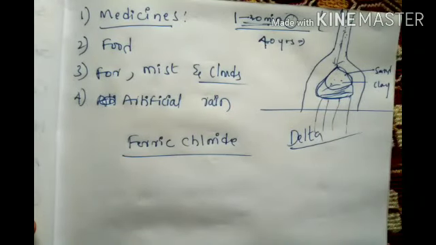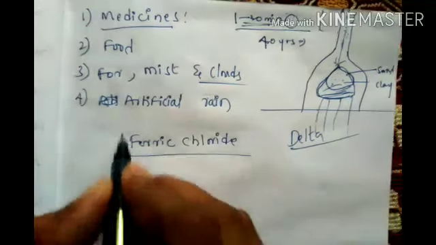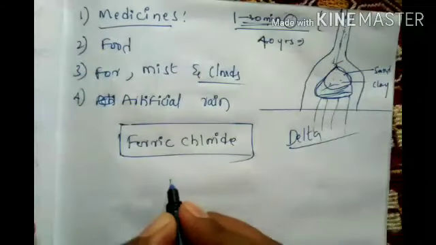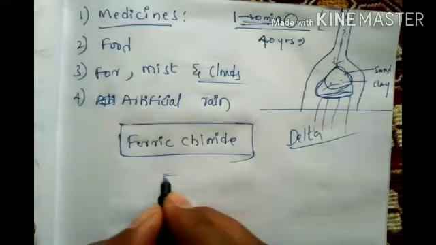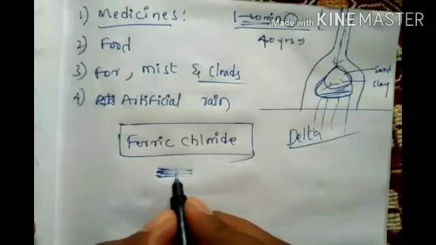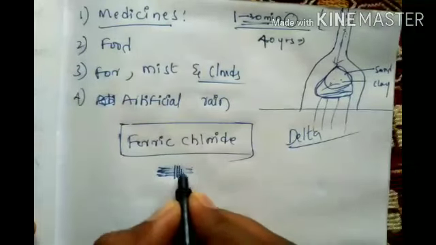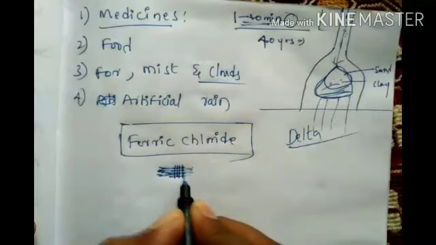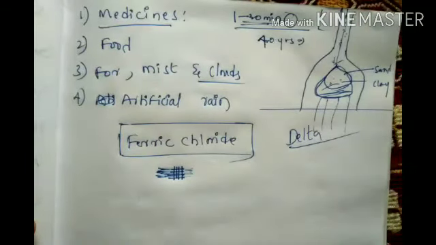That bleeding suddenly stops because the blood forms a clot using ferric chloride. How does it form, you know? The blood is flowing like this, for example. Here one kind of net will form like this and it stops the blood.